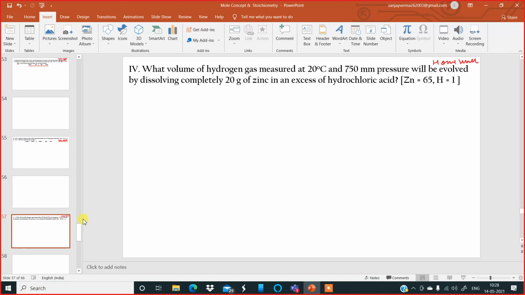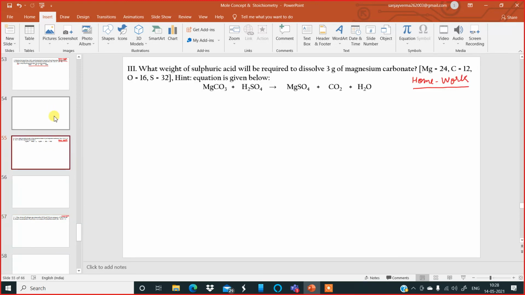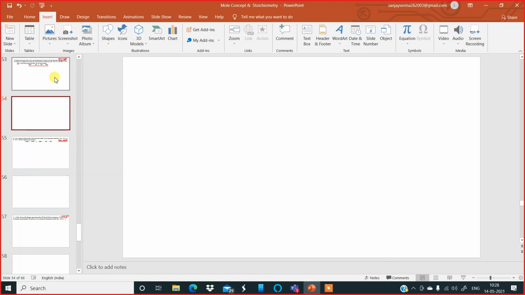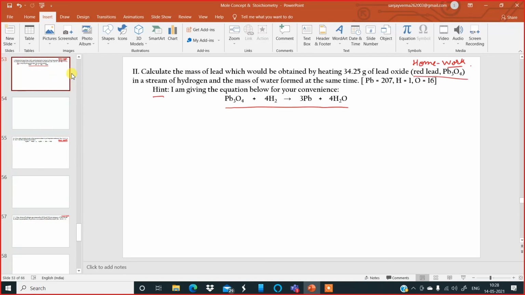Number 4. So 2, 3, and 4 I'm giving as homework. Can you go to the previous page? Number 2 is there on the screen. Number 3. Let us finish number 2.